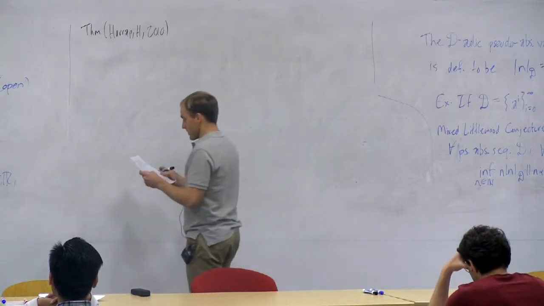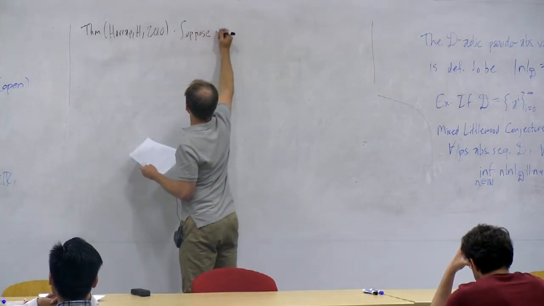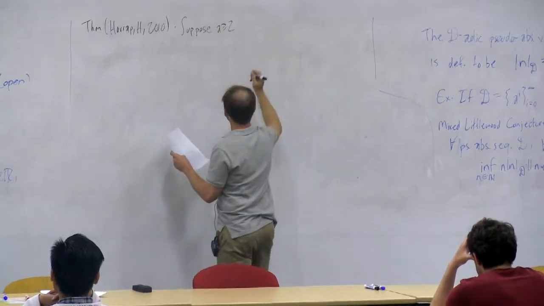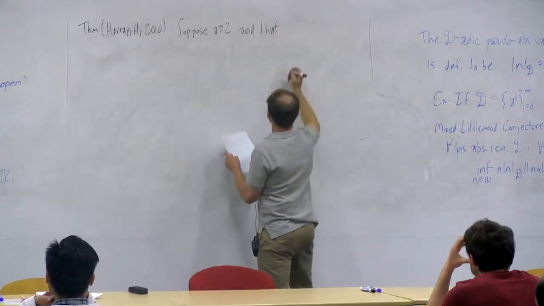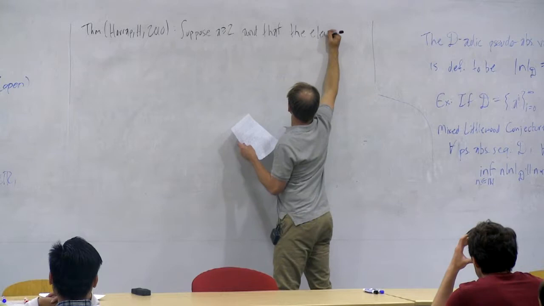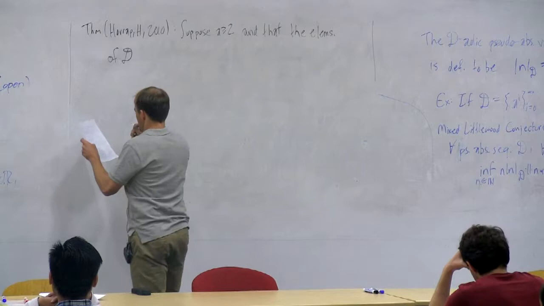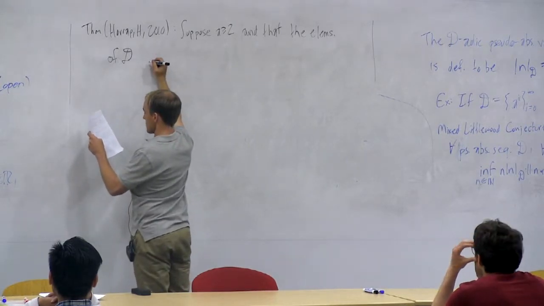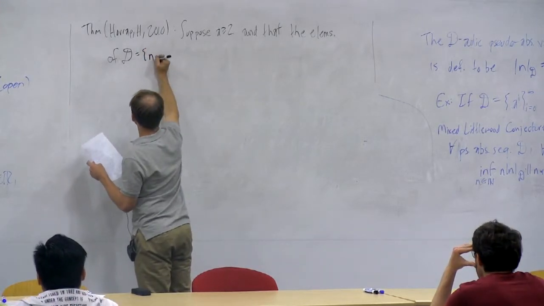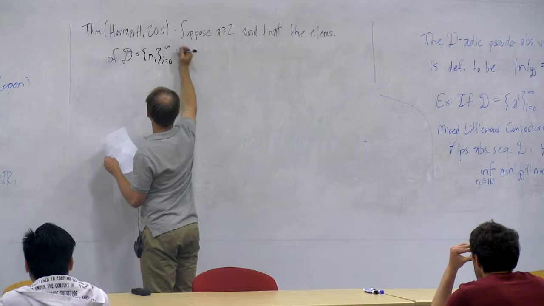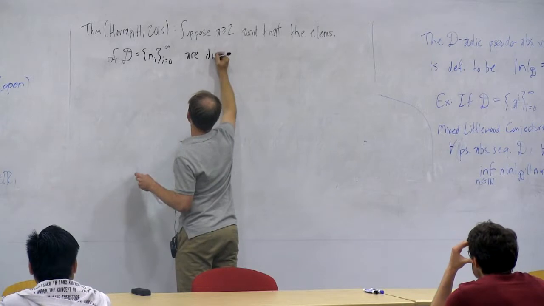And so what our theorem says is, suppose that A is bigger than or equal to 2, and that the elements of your pseudo-absolute value sequence are divisible by finitely many primes which are coprime to A. It's a technical restriction that we need here.